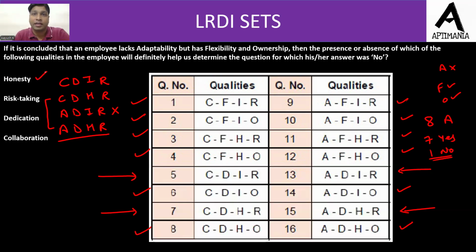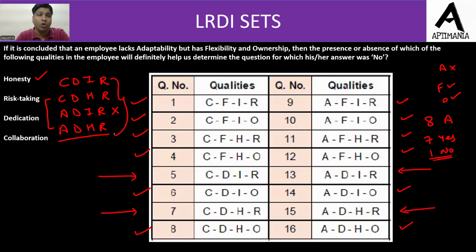अपन आगे के ऑप्शन भी चेक करते हैं जिससे आपको और अच्छे से समझ में आए. The risk taking is present in all the 4, so risk taking cannot be our answer. तो चारों में present है, तो risk taking होता तो चारों को yes करना पड़ता. If we check for dedication, then dedication again is present in all the 4 leftover questions, right? तो उससे भी हम कुछ नहीं कह सकते.